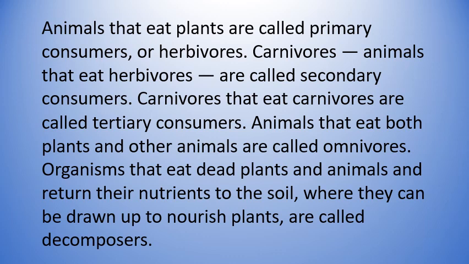Carnivores, animals that eat herbivores, are called secondary consumers. Carnivores that eat carnivores are called tertiary consumers. Animals that eat both plants and other animals are called omnivores. Organisms that eat dead plants and animals and return their nutrients to the soil where they can be drawn up to nourish plants are called decomposers.